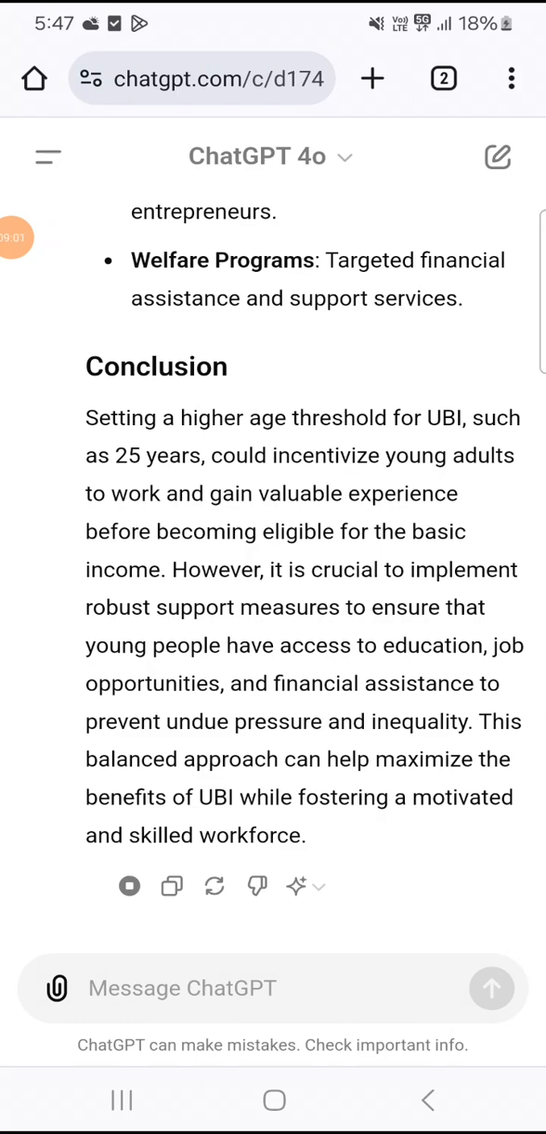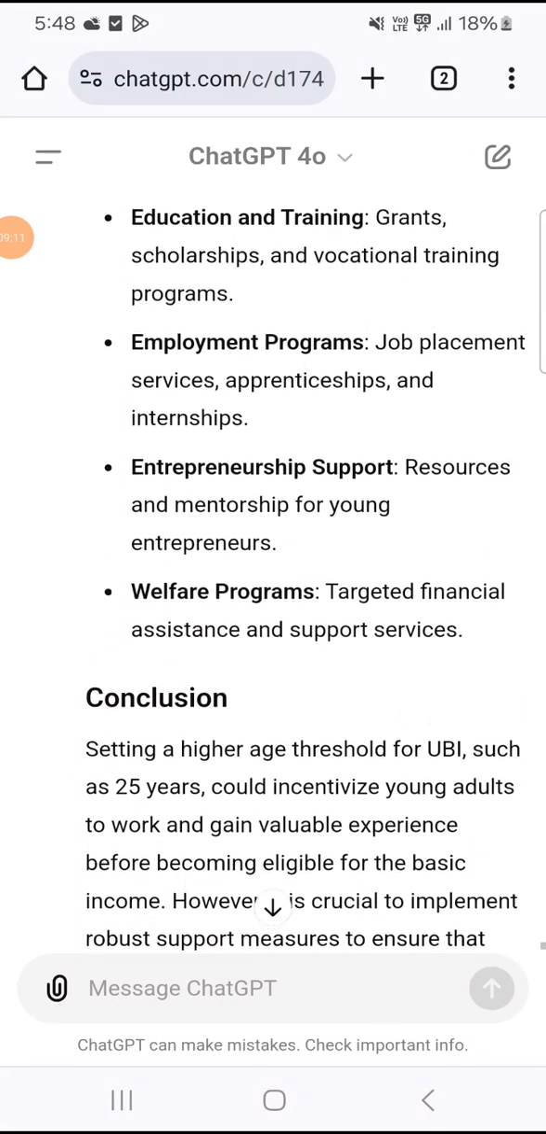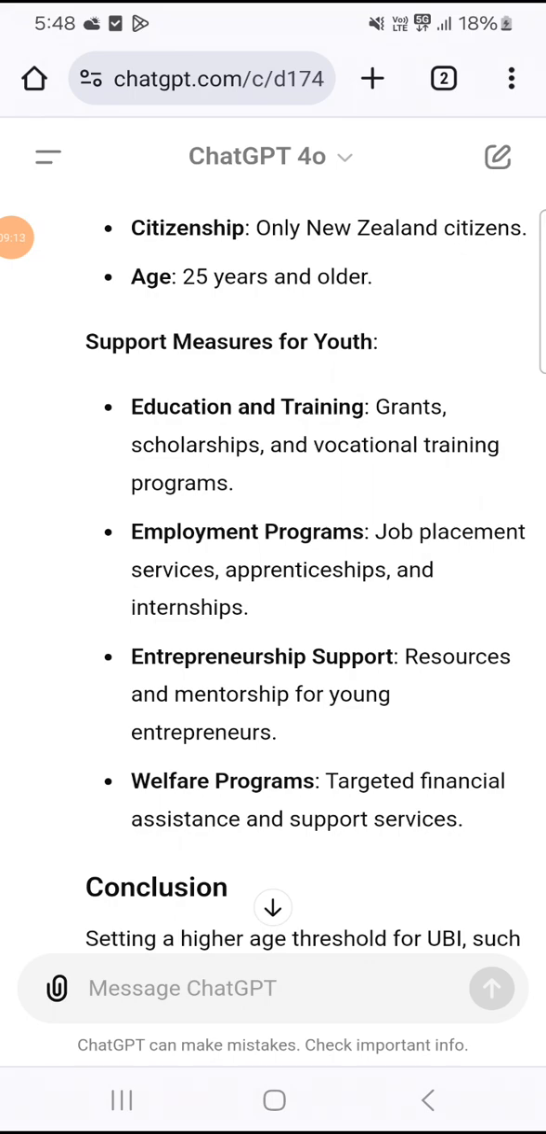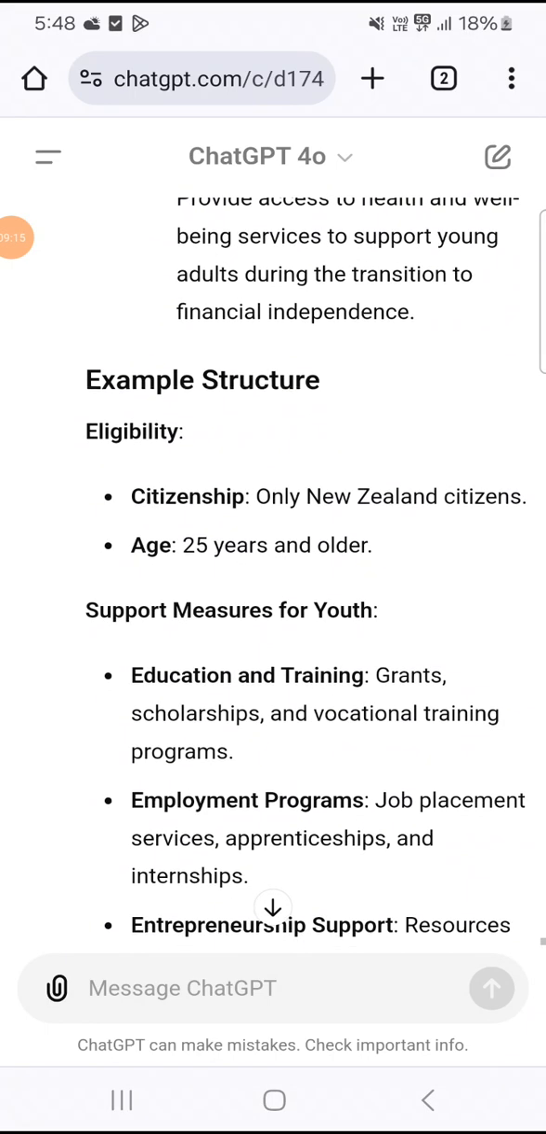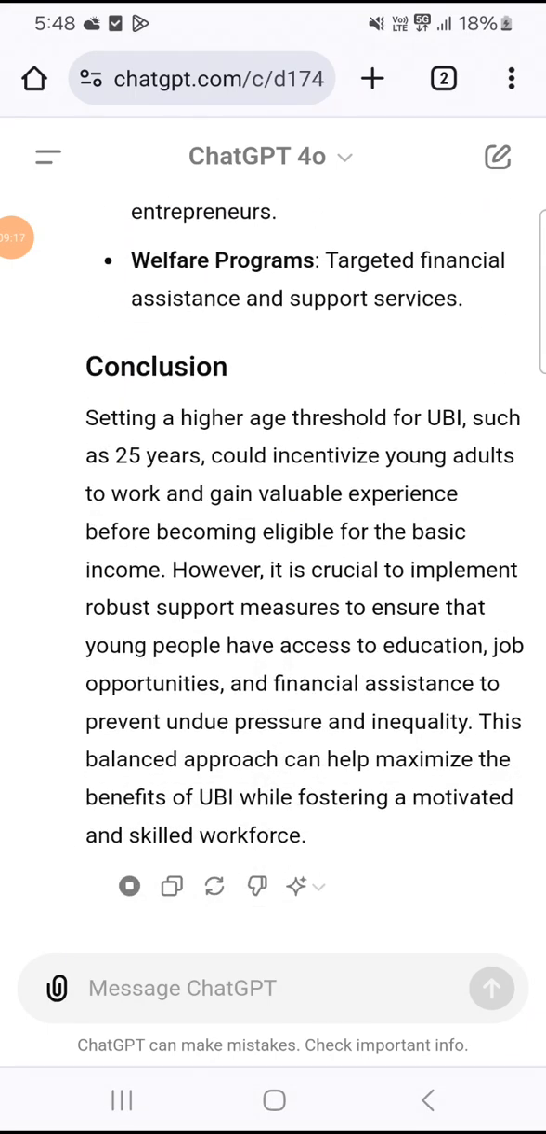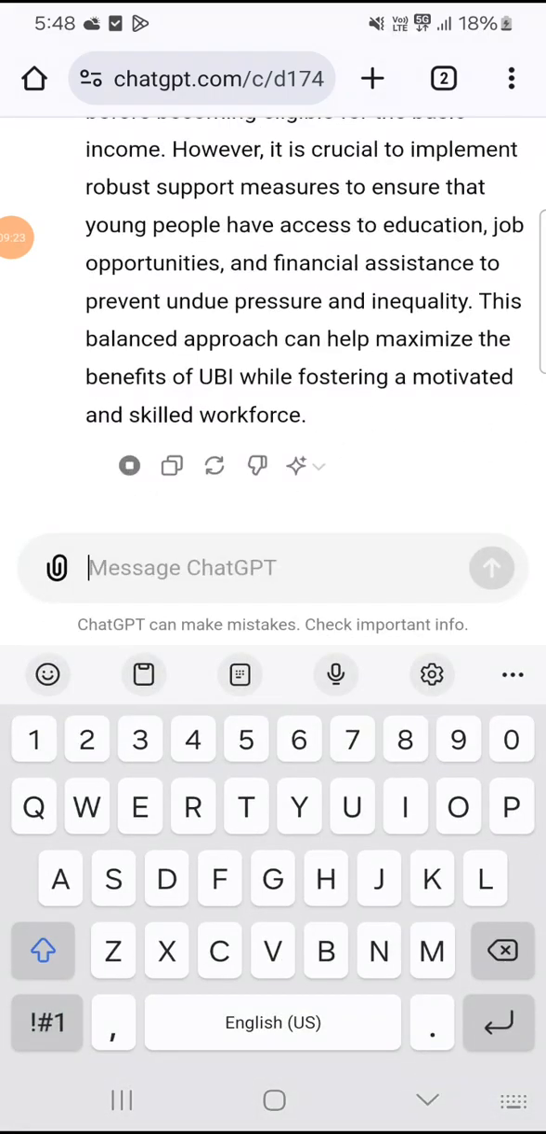Savings and investments. Employment before receiving UBI could allow young adults to save money and make investments, potentially reducing reliance on UBI later. Potential drawbacks. 1. Pressure and stress, economic pressure. Without UBI, young adults may face significant financial pressure, especially if they struggle to find work or if wages are low. Work-life balance. Balancing work, education, and personal life could be challenging, leading to stress and potential burnout.